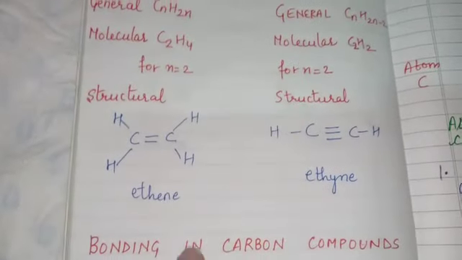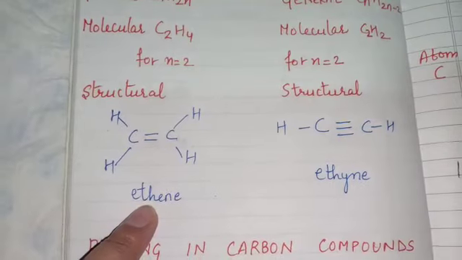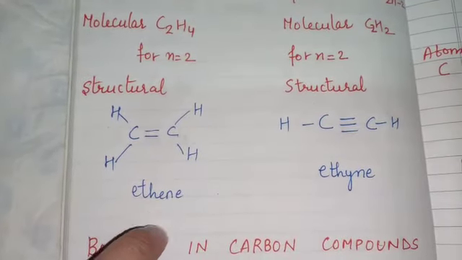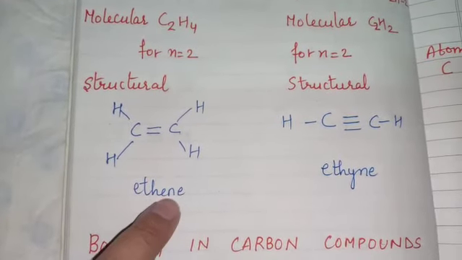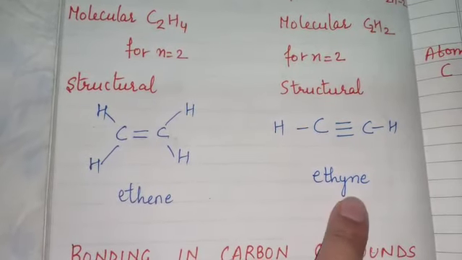I told you the naming. First we are writing the root word. As n equals 2, it is eth. For the alkenes it is ene, so it becomes ethene. And for alkynes it is yne, it becomes ethyne, right?